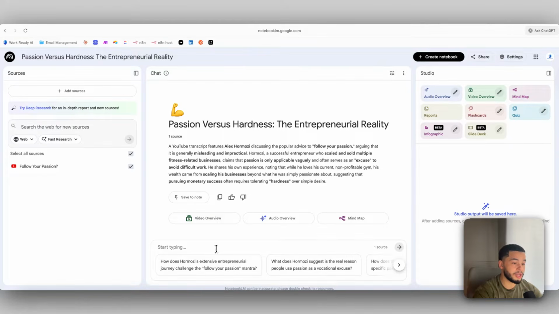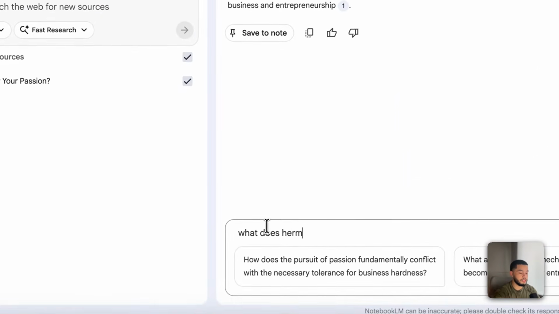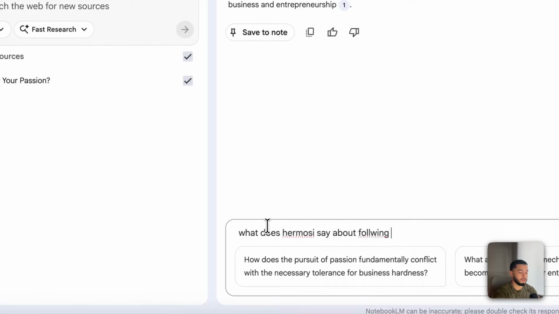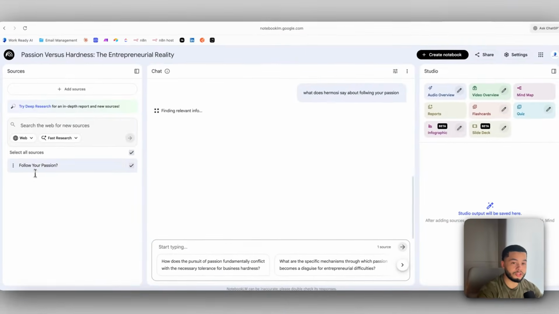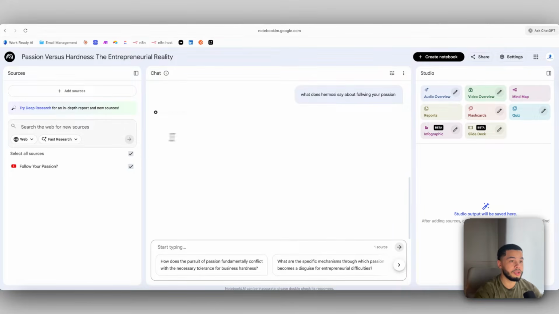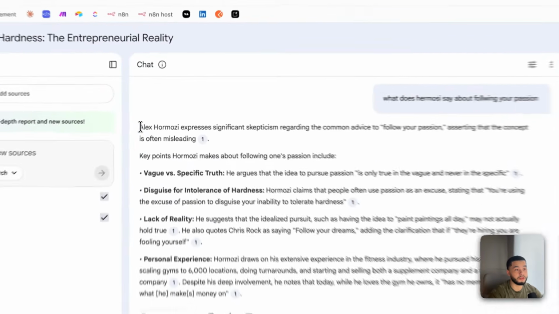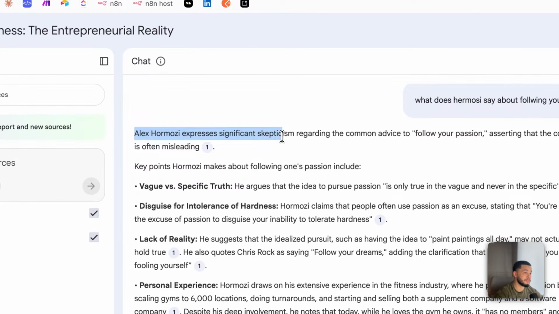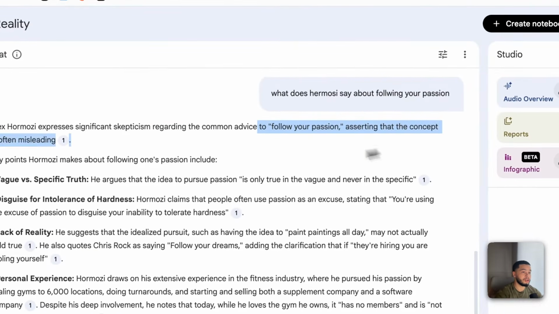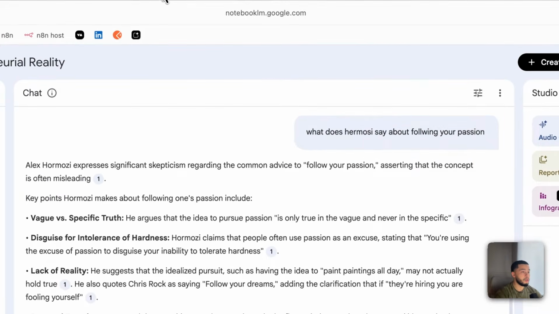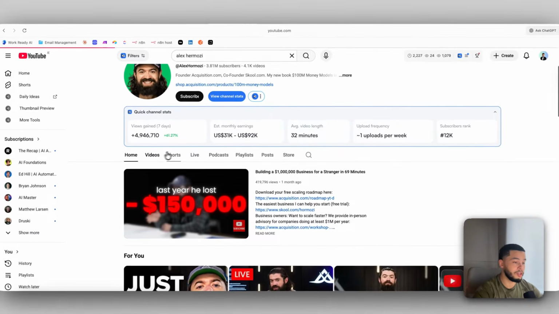So this is basically a summary of the source. If we come back out here, I can now ask questions about that. So I can say here, what does Hormozi say about following your passion? It's going to use that source over here, which is a YouTube video, and it's going to respond back to me based on the video. So it says, Alex Hormozi expresses significant skepticism regarding the common advice of follow your passion, asserting that the concept is often misleading.